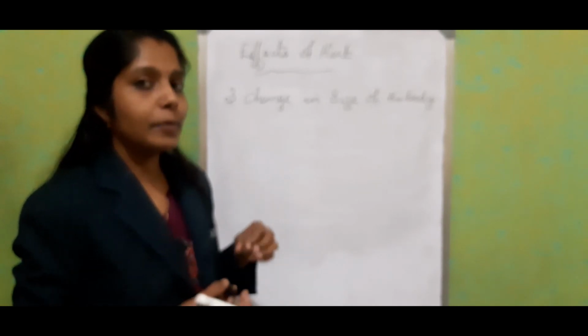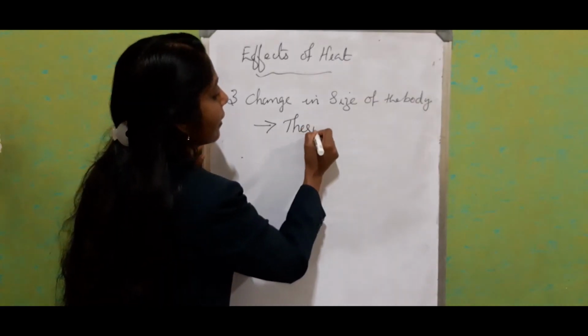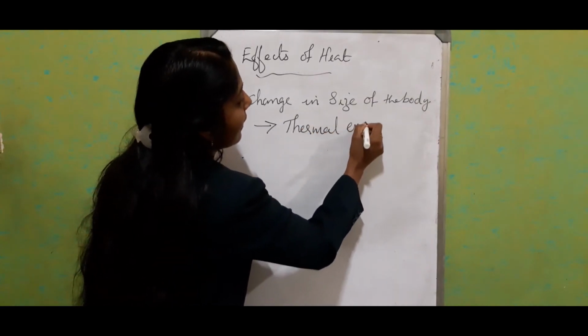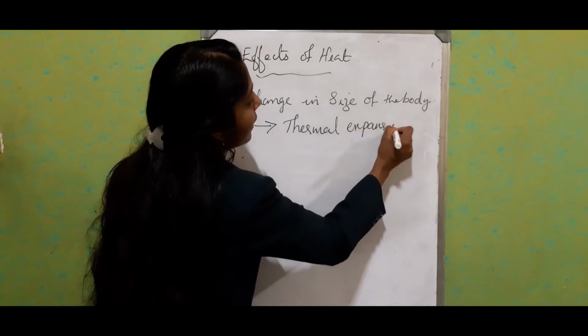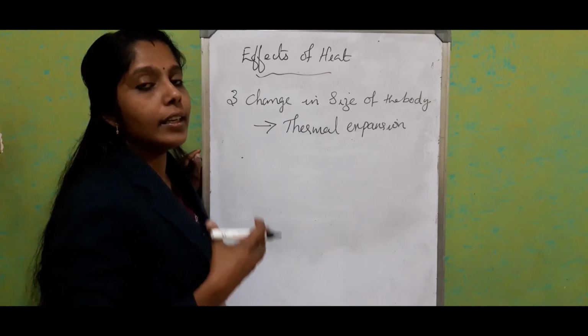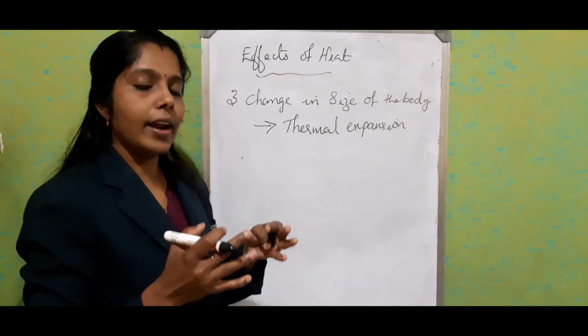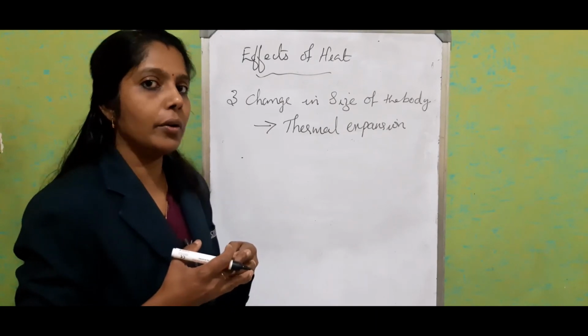This property we call thermal expansion. When the object increases its volume by absorbing heat energy, it is thermal expansion, and when it contracts, it is called thermal contraction.